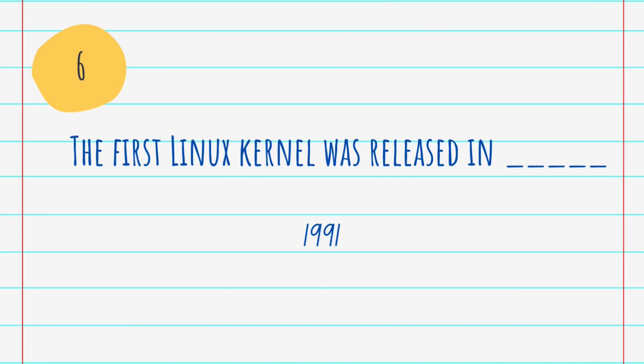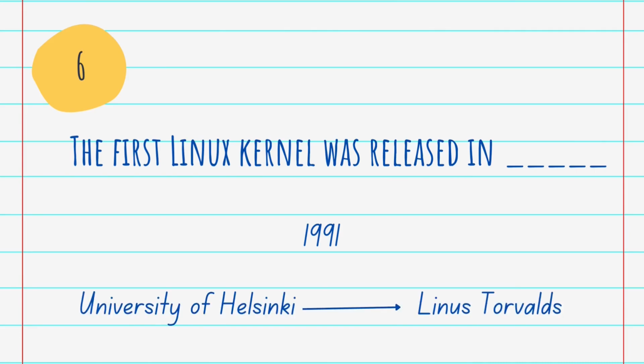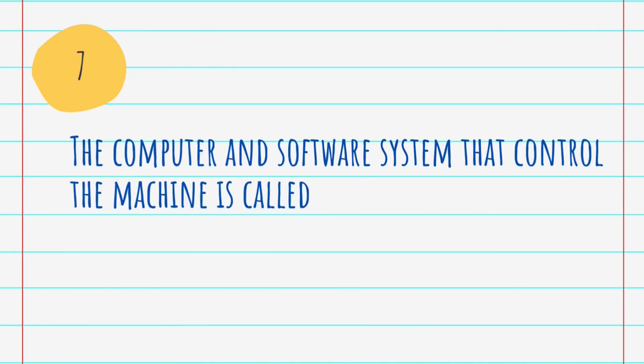While studying computer science at the University of Helsinki, Linus Torvalds began a project that later became the Linux kernel. In March 1992, Linux kernel 0.95 became the first version of the Linux kernel capable of running the X Windows system. Okay. Question number 7.